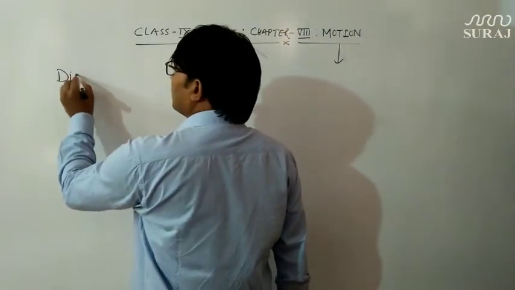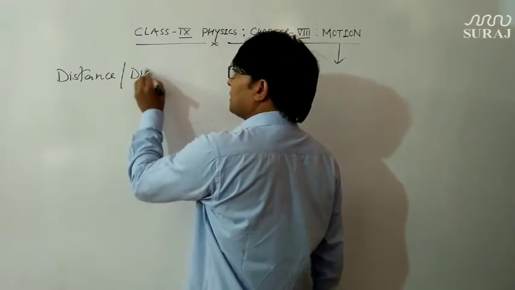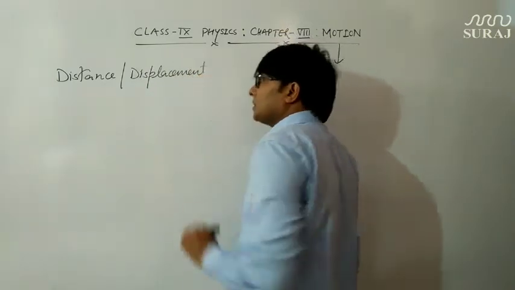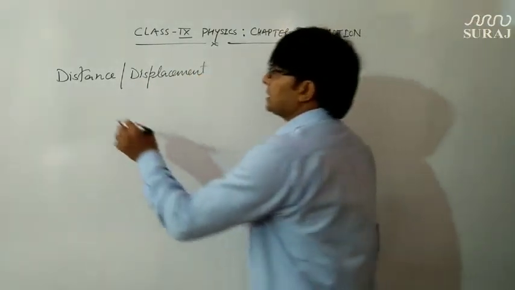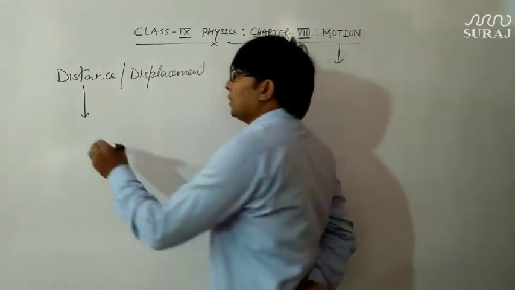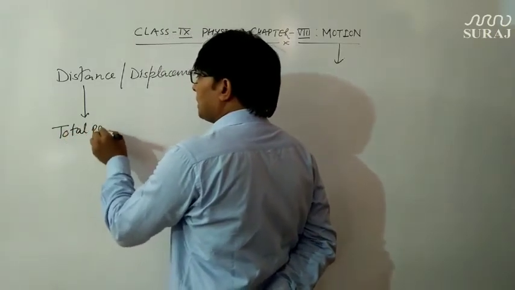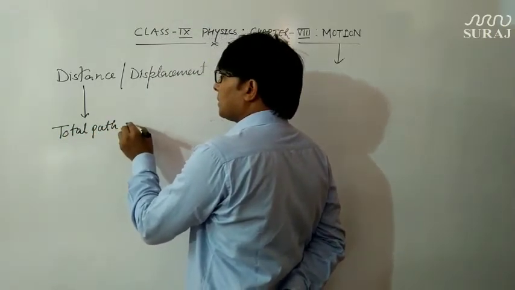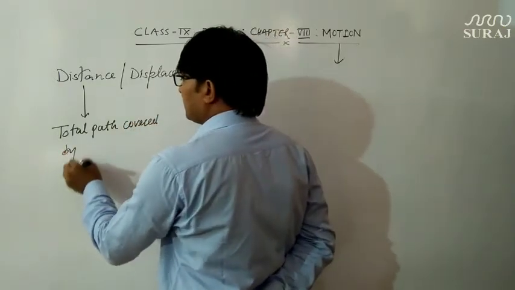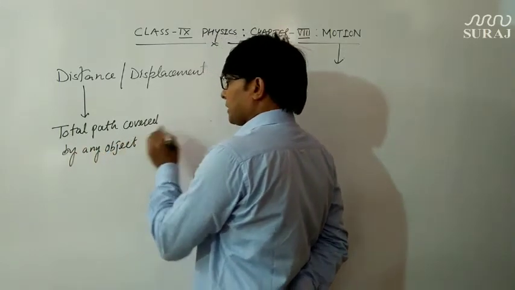So distance and displacement, both are interrelated to each other, but they are different from each other, that is sure. So how will we define distance? Distance is the total path length covered by any object, moving object in fact.